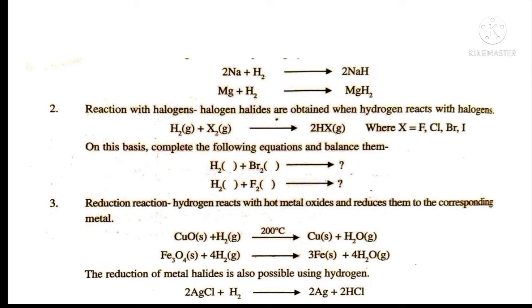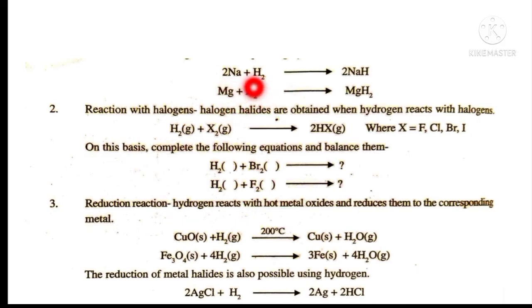The chemical properties of hydrogen. The first chemical property is hydrogen on reacting with S block elements forms hydride. Here both hydrogen and S block elements like sodium, magnesium, etc. belong to the same group, that is group number 1 for sodium and group number 2, that is S block element.